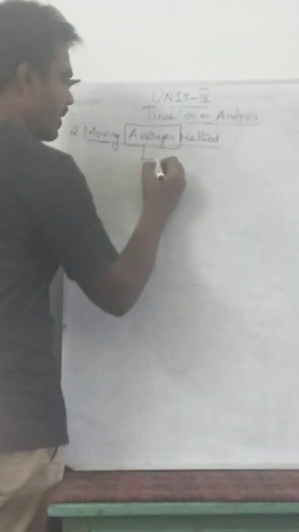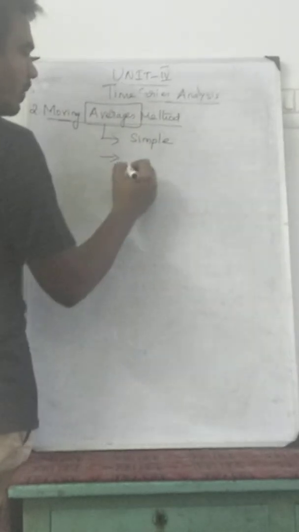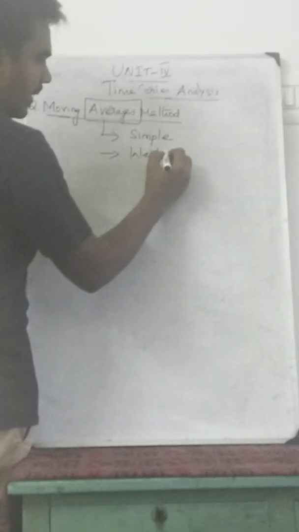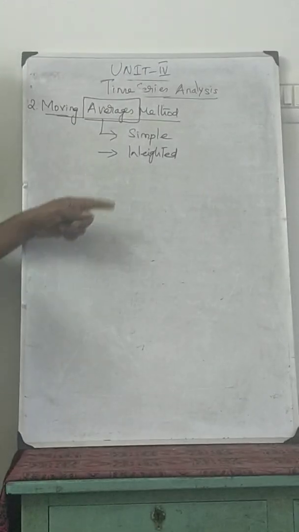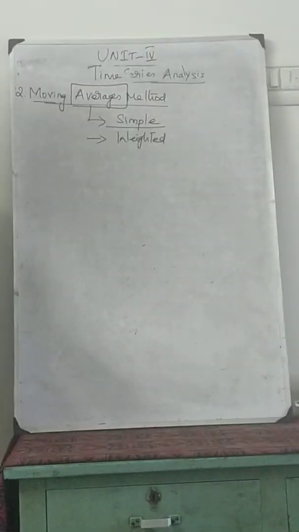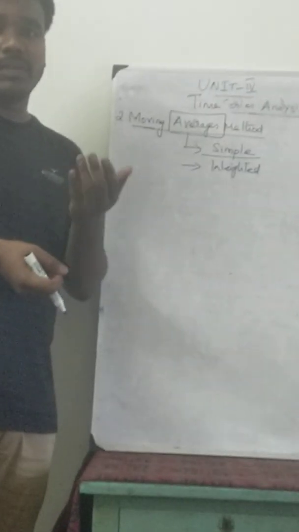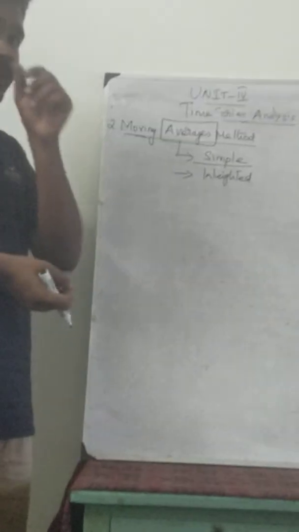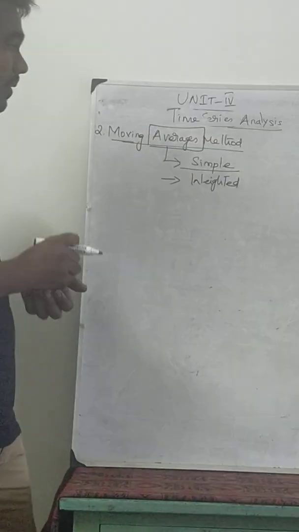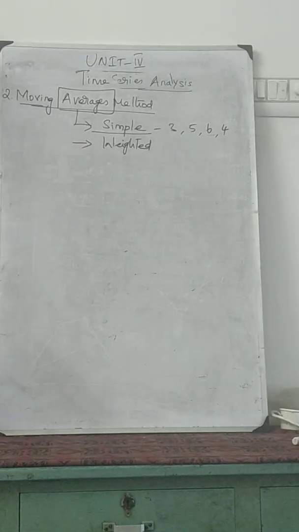So under the moving average, we have two methods. One is simple moving average, another one is weighted moving average. In the simple moving average, we are going to take the averages for the number of years you are going to take. We are going to find out the moving average. Either 3 years moving average, 5 years moving average, 6 years moving average, 4 years moving average. All those things we have.